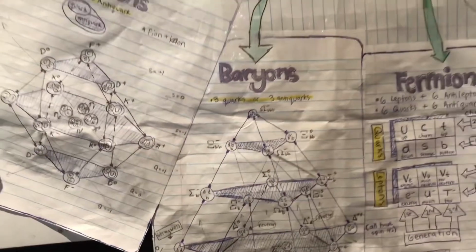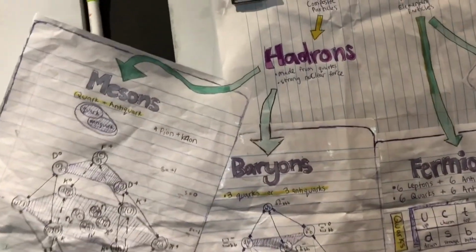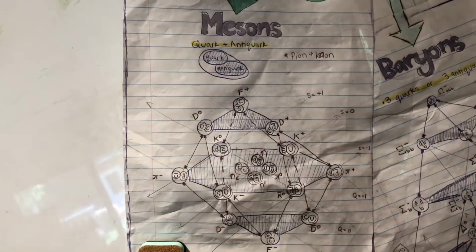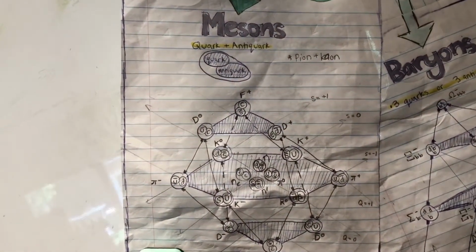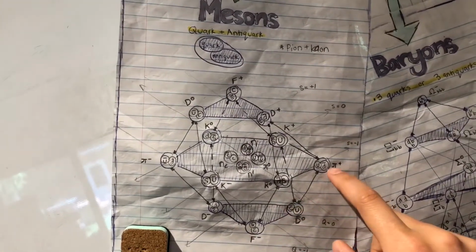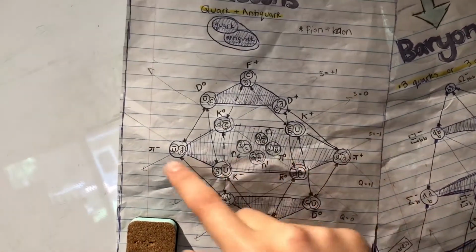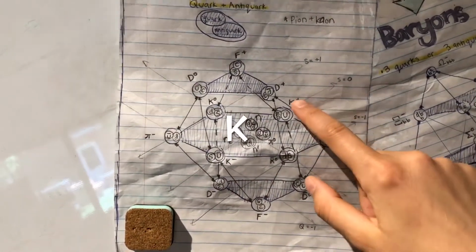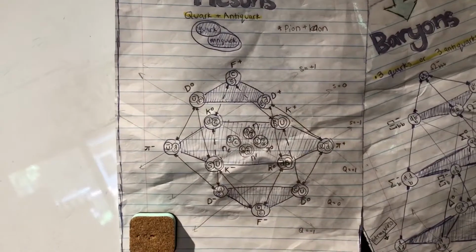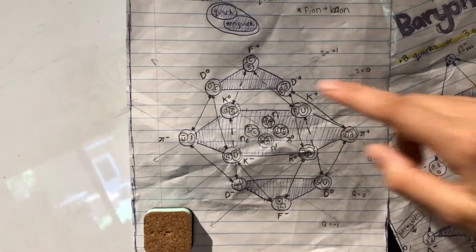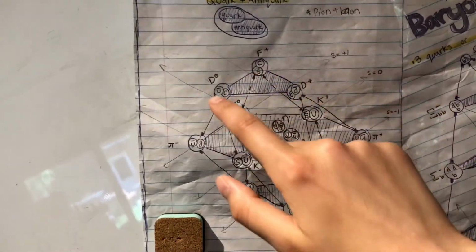So now we are going to go on to another type of hadron, which is a meson. The 2 types you may hear the most about are pions and kaons. And the pion is represented with the symbol with the little pi. So these 3 are types of pions, and the kaons have the little k. So these 4 are the kaons. Pretty much these are made up of a quark and an antiquark, and an antiquark is represented with a little line above it, like that.